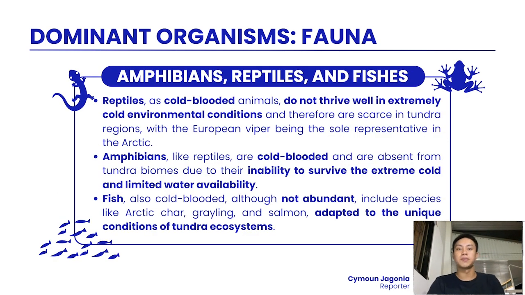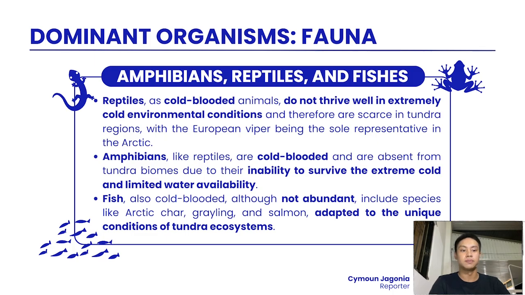The amphibians, reptiles, and fishes. Reptiles, as cold-blooded animals, do not thrive well in extremely cold environmental conditions and therefore are scarce in tundra regions. And the amphibians, like the reptiles, are also cold-blooded and are absent from the tundra biomes due to their inability to survive the extreme cold and limited water availability. Fishes, also cold-blooded, although not abundant, include species like Arctic char, grayling, and salmon, adapted to the unique conditions of tundra ecosystems.